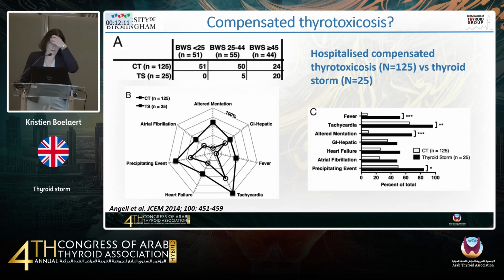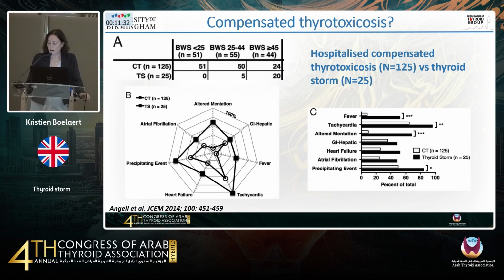So this is quite a nice paper here, published in 2014, which looked at hospitalized patients either who had compensated thyrotoxicosis versus those with a thyroid storm. So there were 25 that had severe thyrotoxicosis, which was compensated, and 25 with a thyroid storm. And you can see that was diagnosed using the Burch-Wartofsky criteria, where those with a thyroid storm did fulfill the criteria. And then when you look at the various features, it's essentially the dark line here that are the thyroid storm ones. And so they just have a more severe phenotype of the various characteristics that the compensated thyrotoxicosis patients also have.